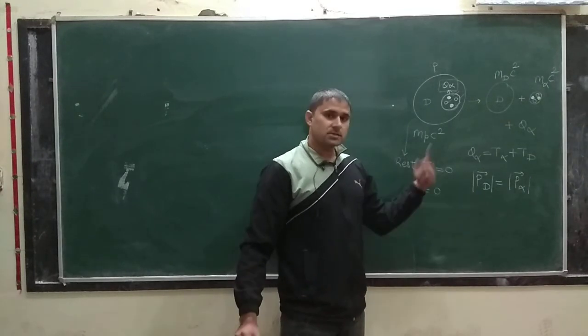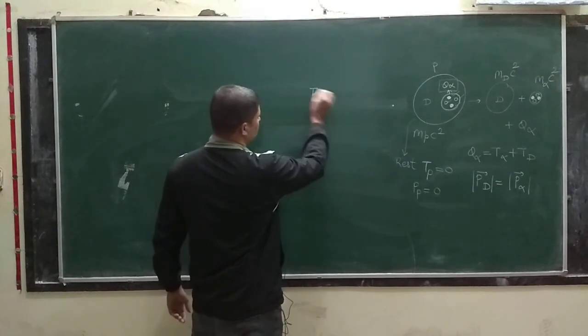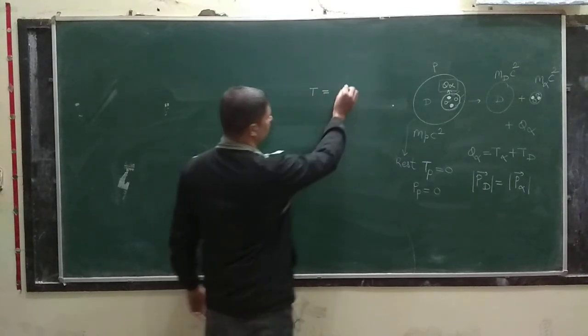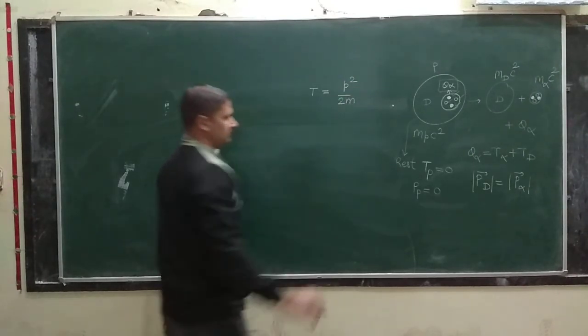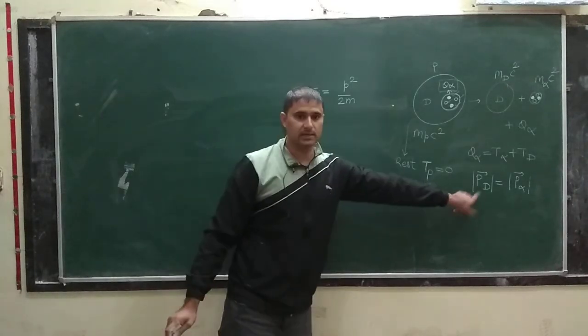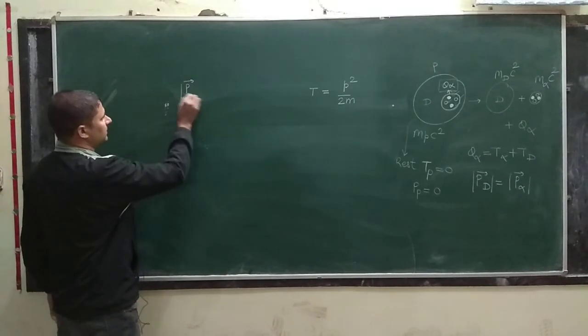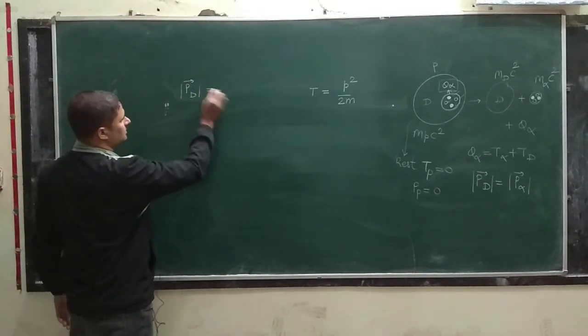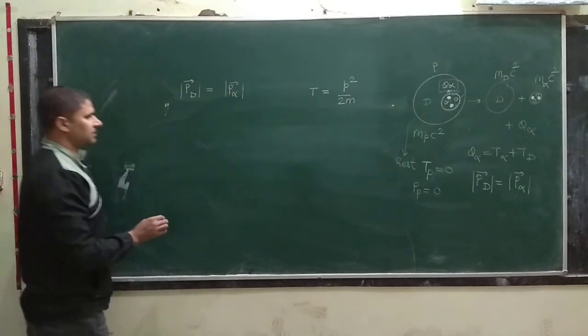If you write the relation for kinetic energy and momentum, then T is equal to P square by 2m. Okay class, and you will make use of this relation. The magnitude of momentum of the daughter nucleus is equal to the magnitude of momentum of the alpha particle.